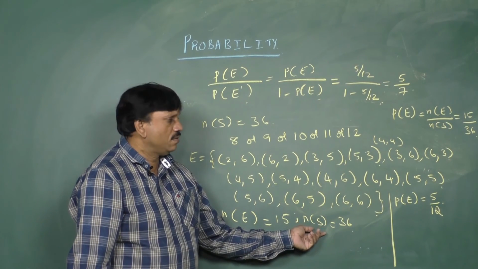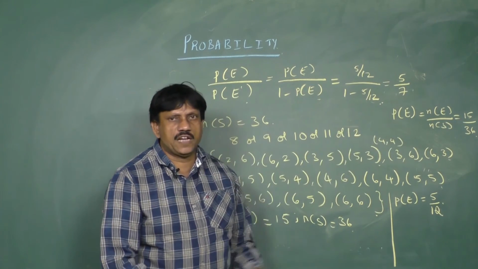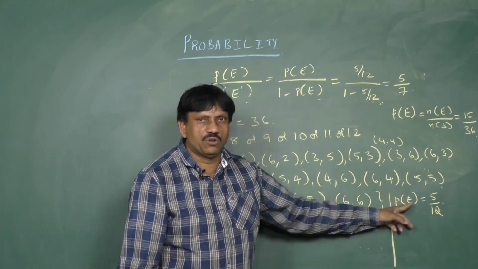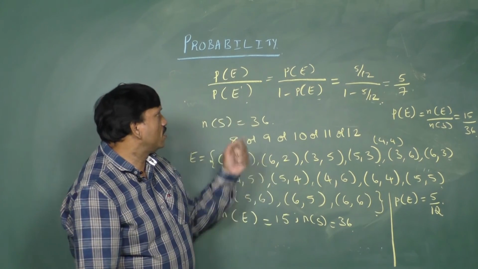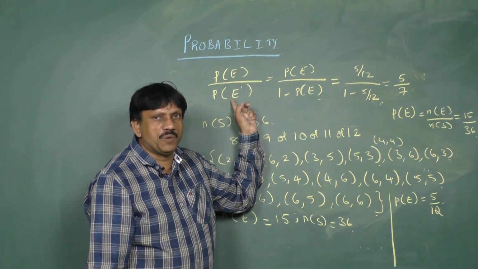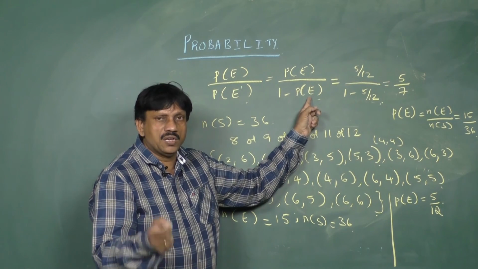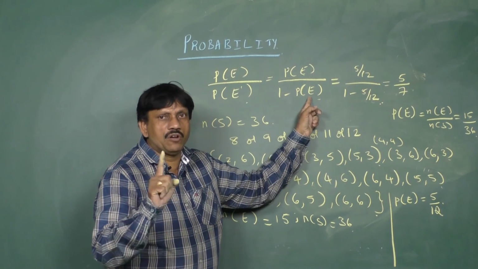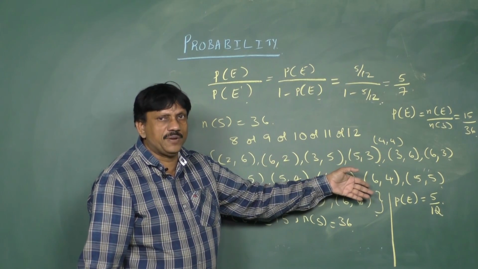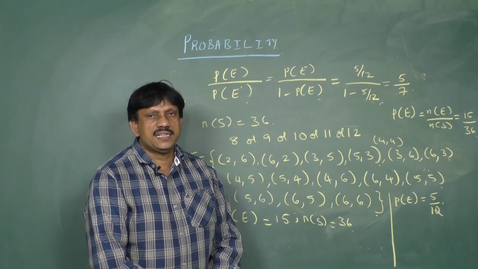Total is 36. We calculated the probability of the event. P of E is equal to n of E by n of S, that is 15 by 36. By cancellation, you get P of E equal to 5 by 12. Now I want odds in favor of the event, that is P of E by P of E complement. P of E complement you can write as 1 minus P of E, because P of E plus P of E complement is always 1. Now you put the value of probability of event E, 5 by 12, and simplify. Your answer is finally 5 by 7.